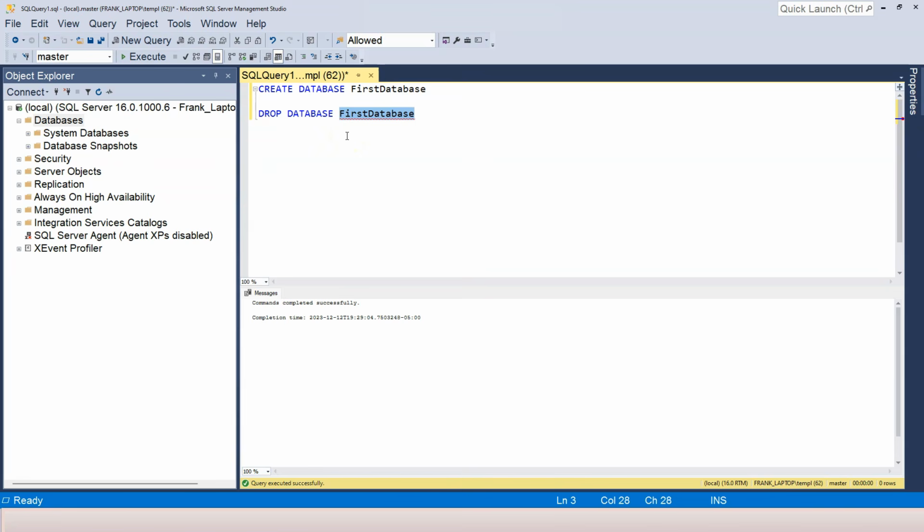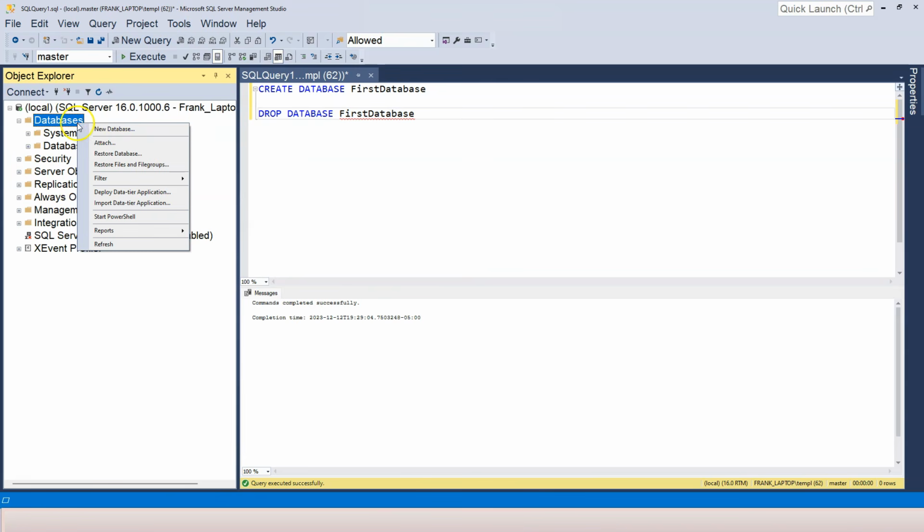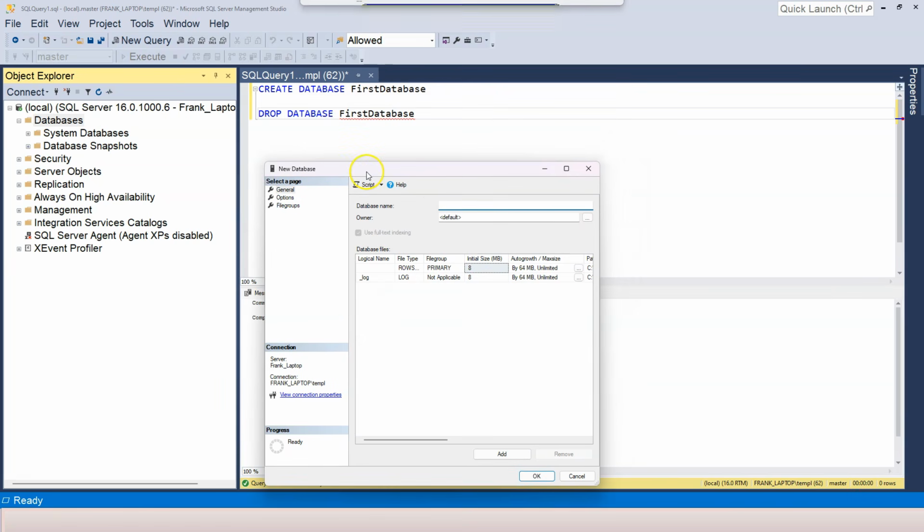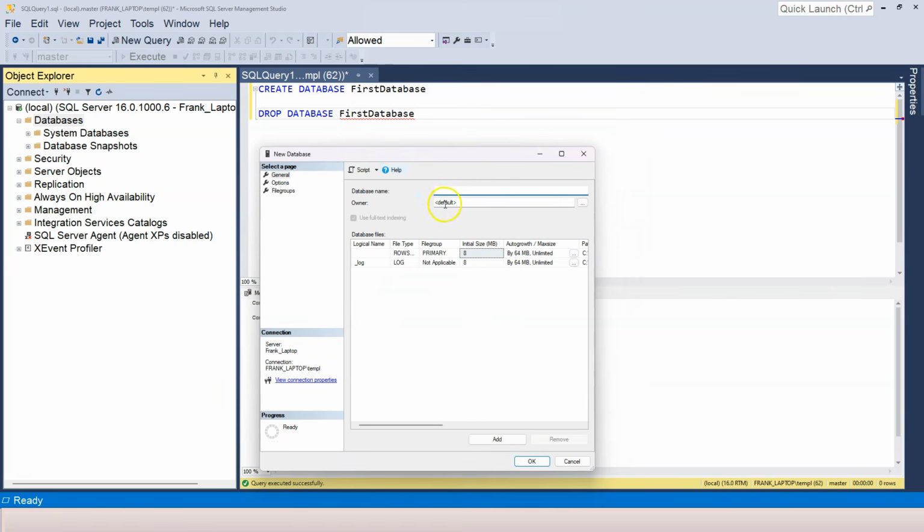Before I finish this video, I want to show you how to actually create a database with the UI. Right-click on the databases folder, then click on new database. Now there are so many different options, but for now, don't worry about anything other than the database name itself. So let's again call it first database and click on OK.